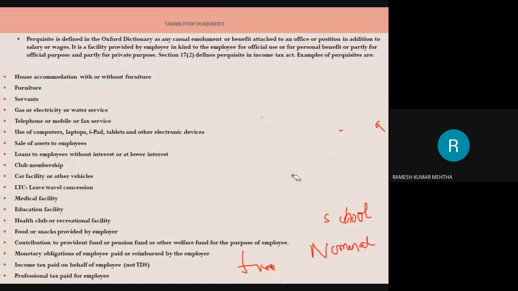Next, another is health club or recreational facility. Health club or recreational facility is a perquisite provided by the employer to the employee. We will not go into the details.